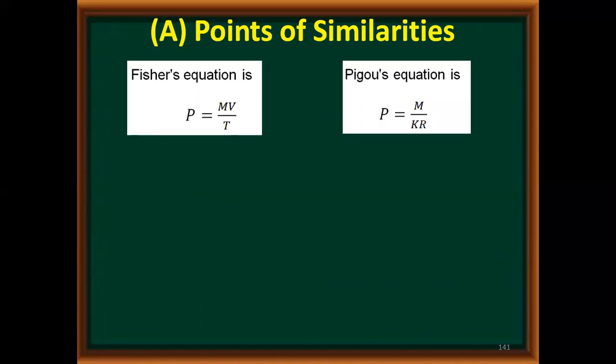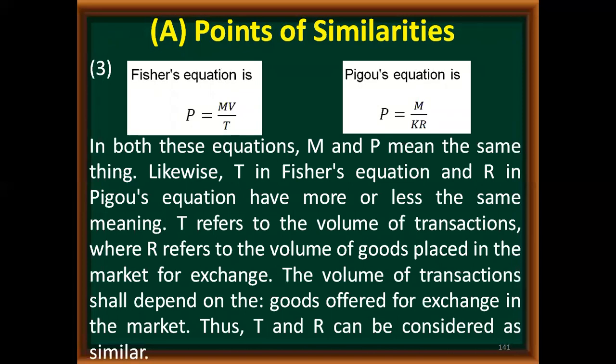Now these two equations are of Fisher and Pigou. Fisher's equation is P = MV/T, and Pigou's equation is P = M/KR. So what is the similarity between these two? In both these equations, M and P mean the same.